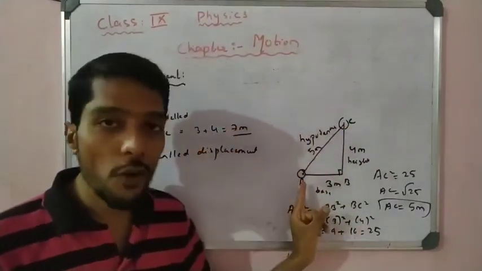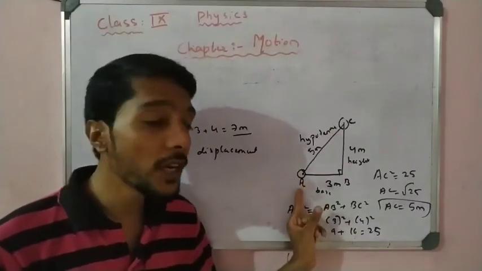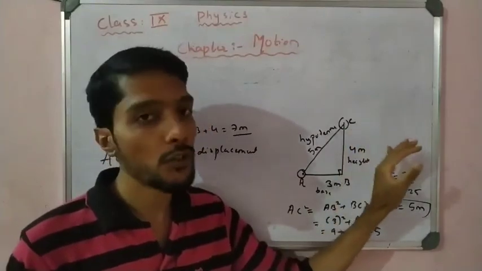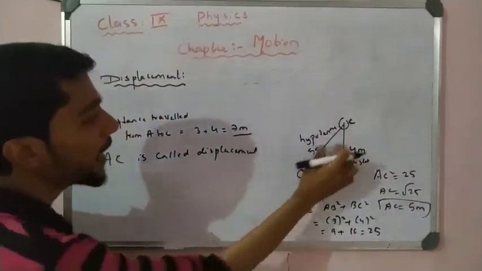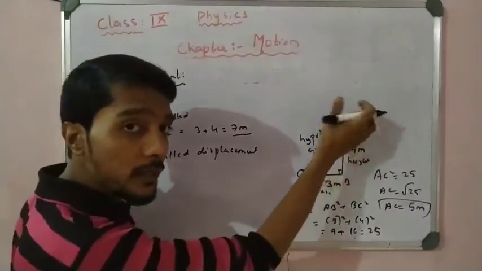The particle starts from A, so that is called the initial position. The starting point is called the initial position, and the final place is called the final position. That is very important: the starting point is the initial position, and the end point is the final position.